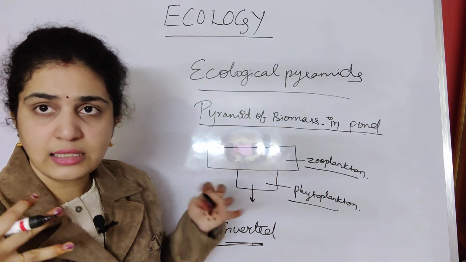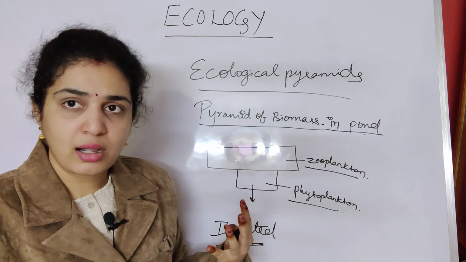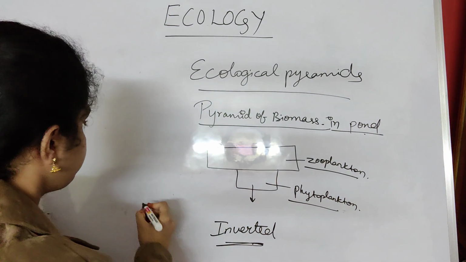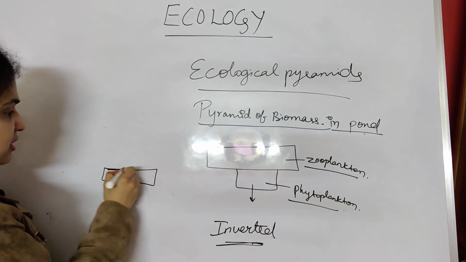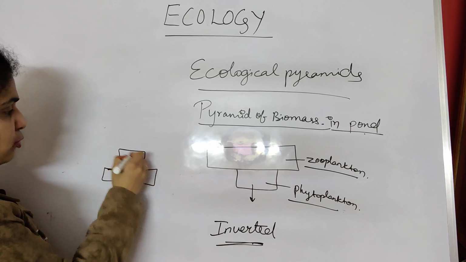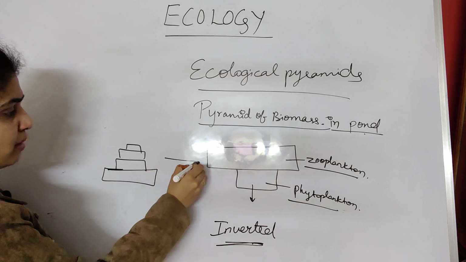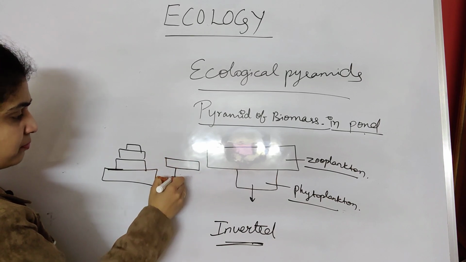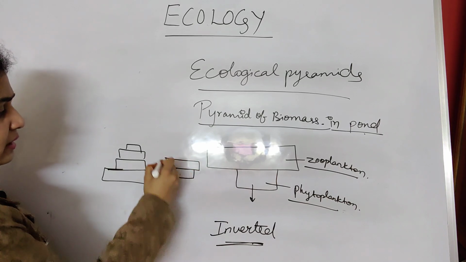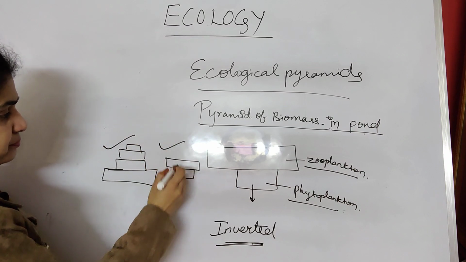Are you all clearly understanding? I hope you all are understanding, because for everything else the producers will be more in number. But for the pyramid of biomass in the pond, it is usually varying.